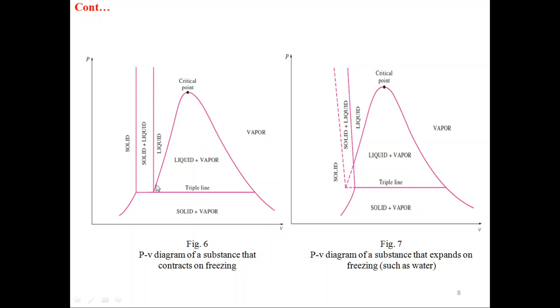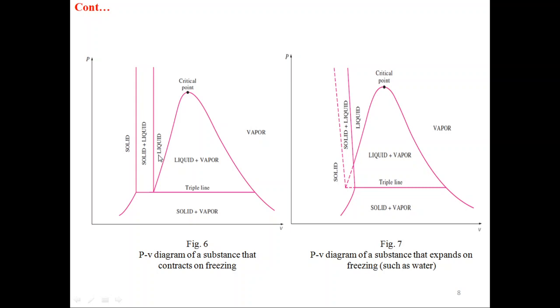This is the dome shape for the PV diagram of a substance that contracts on freezing. And in figure 7, this is the dome shape for a substance that expands on freezing, such as water. So the only difference between figures 6 and 7 is that figure 6 is for a substance that contracts on freezing and figure 7 is for a substance that expands on freezing, such as water.